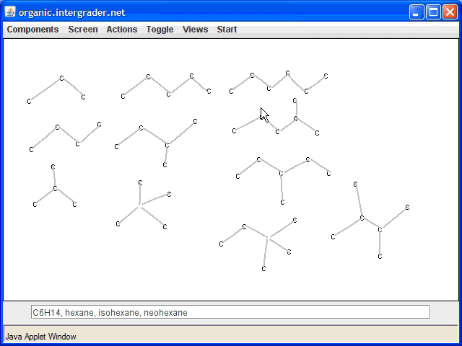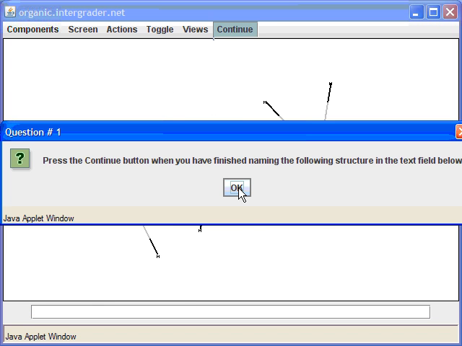Remember, all these compounds right here are what? Isomers, because they have the same molecular formula, but the atoms are attached in a different fashion. Okay, with this introduction, let's go ahead and start the lesson and just show you a few structures.